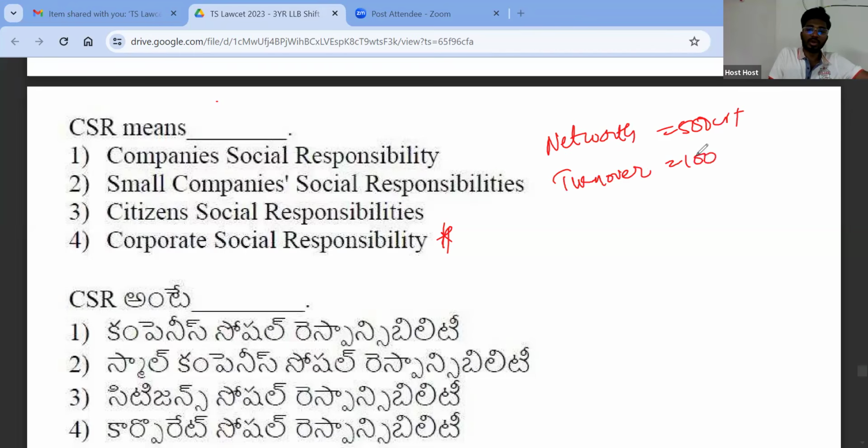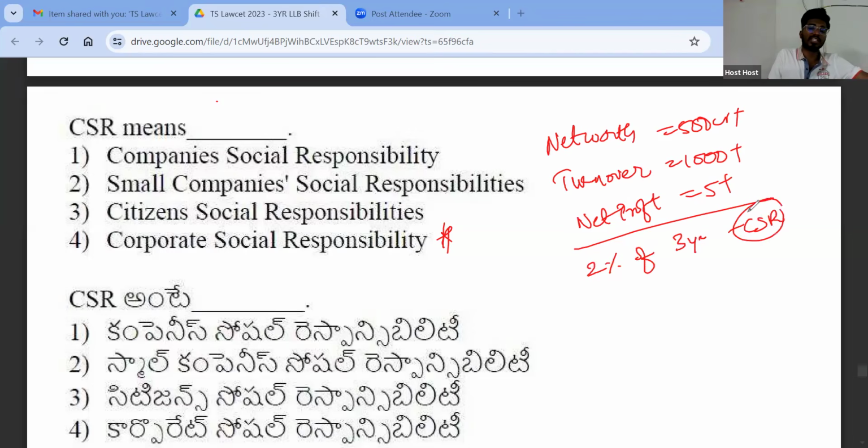A revenue of 1,000+ crores or a net profit of 5+ crores, they have to pay 2% of their profits for the last 3 years for some CSR activities. That is for some social responsibility activities like educating the girl child, or maybe constructing a park, or any other thing, right? So this is known as CSR.